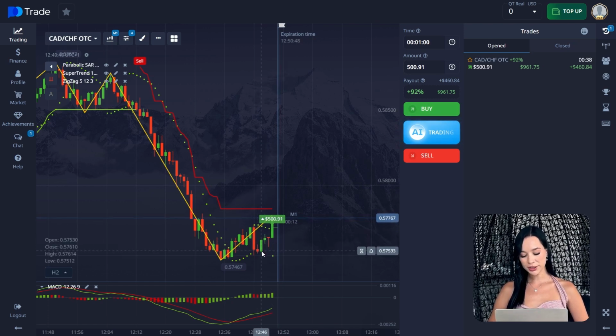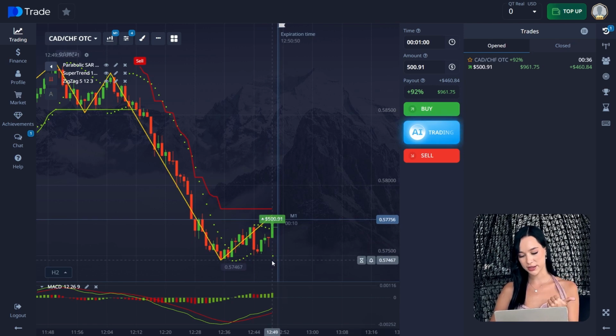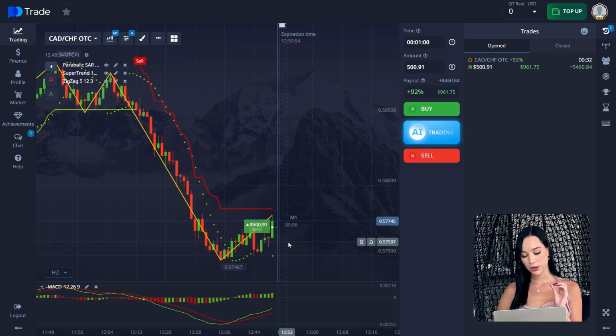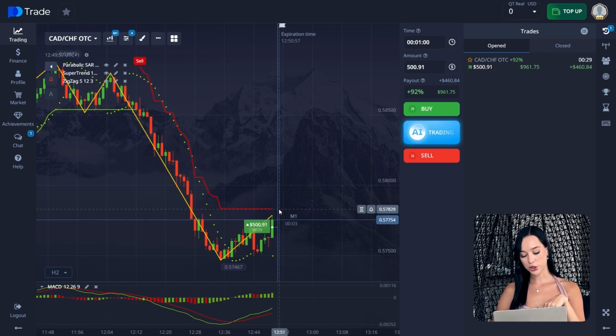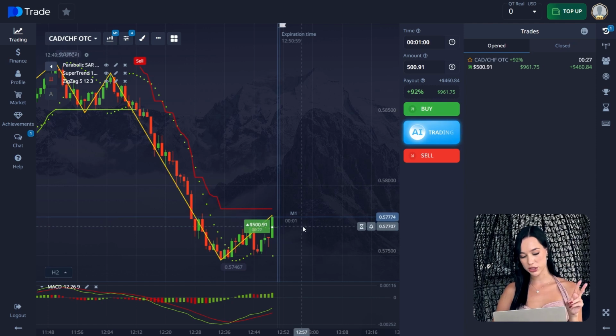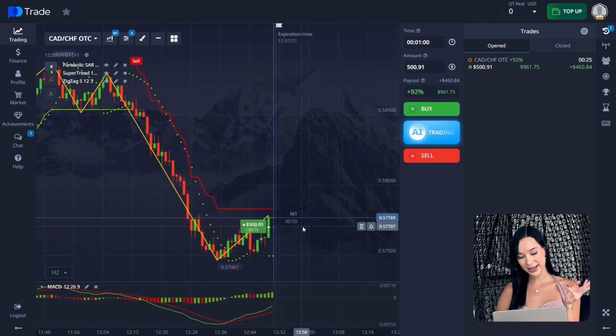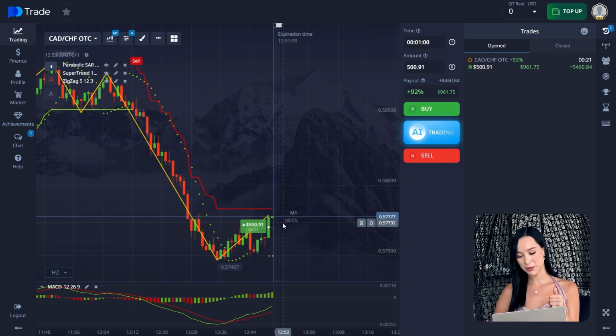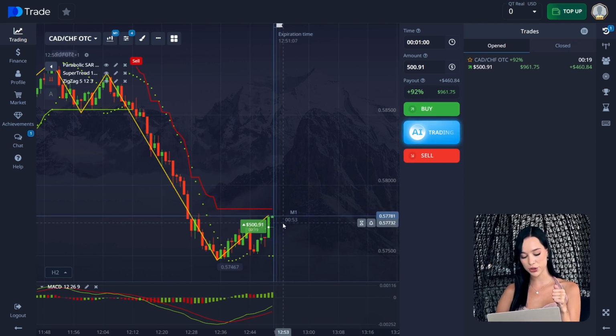So here the zigzag line is giving us the buy signal. It's going up. Also parabolic SAR green points are below our chart and moving from bottom to top. It's also a buy signal. Super trend again is really late here, so it's not giving us a signal yet, also because it's just the start of the upward trend.